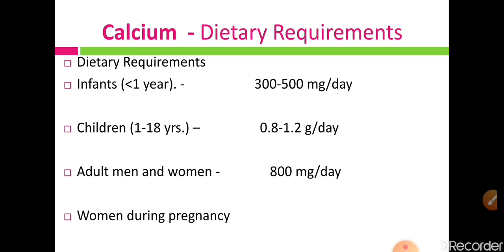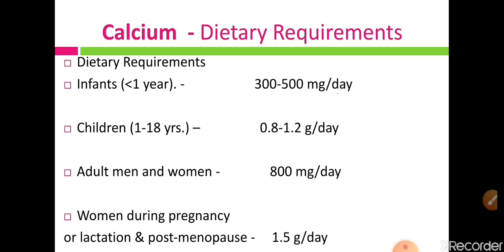While in women during pregnancy, lactating women and postmenopausal women, the requirement is 1.5 gram per day. In pregnant women the calcium requirement is more because fetal development occurs, and for fetal development calcium is required. In postmenopausal women, why is there a higher requirement of calcium?